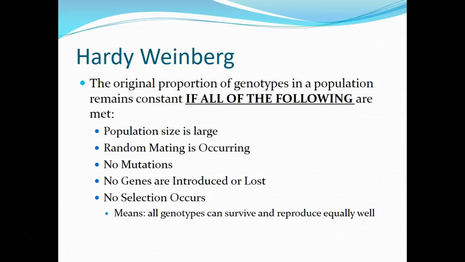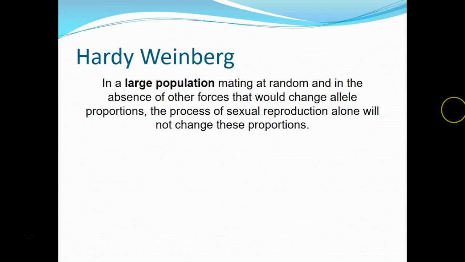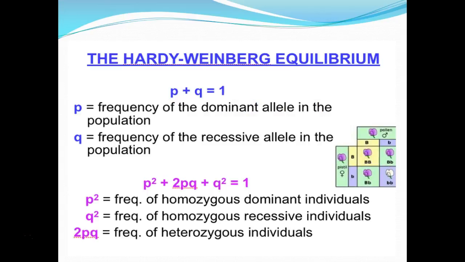So how could genes be introduced? Well, maybe by immigration. Organisms are coming in from another population. Or lost. Well, they could be lost through emigration, individuals are leaving, or they could die, right? And no selection occurs. So that means all the genotypes can survive and reproduce equally well. So they said in a large population that's mating at random, and in the absence of other forces that would change those proportions of the alleles, the process of sexual reproduction alone will not change these proportions.